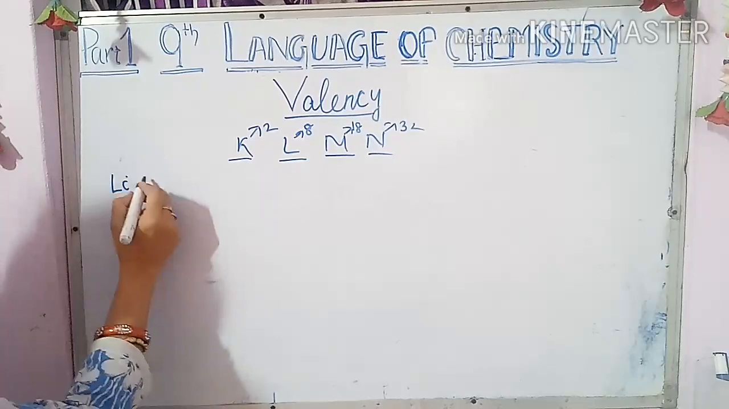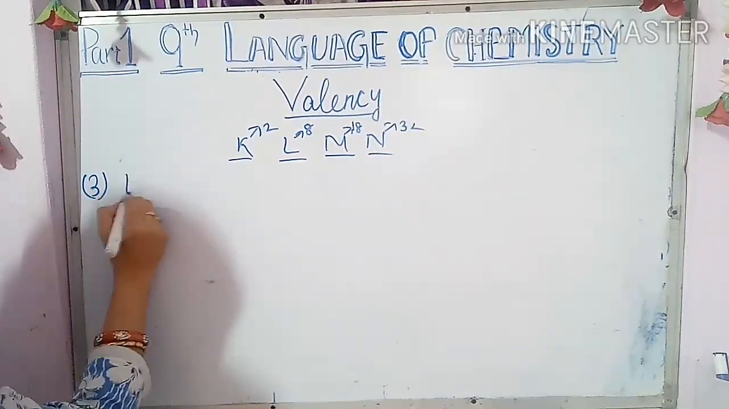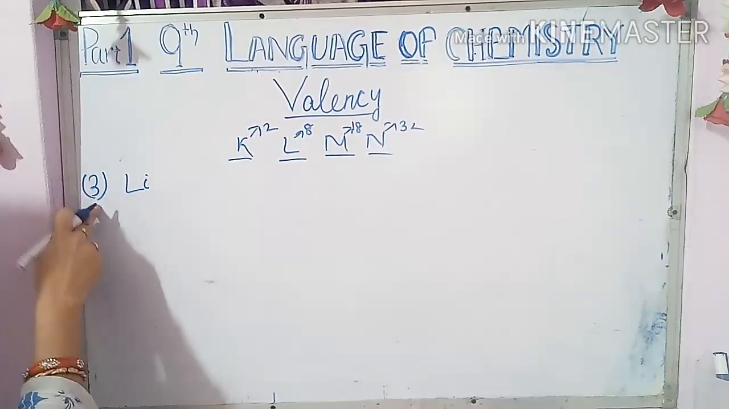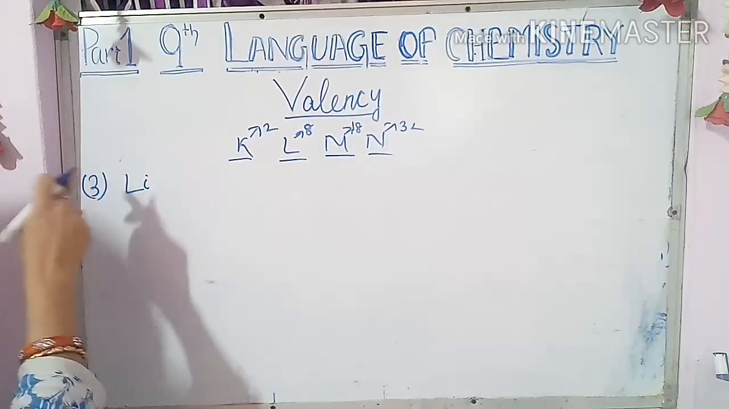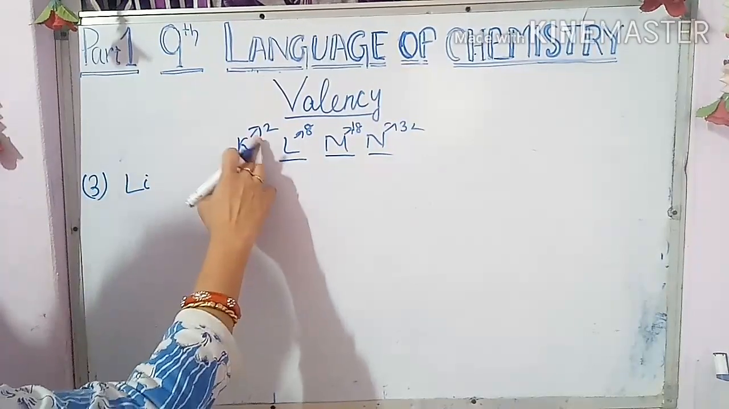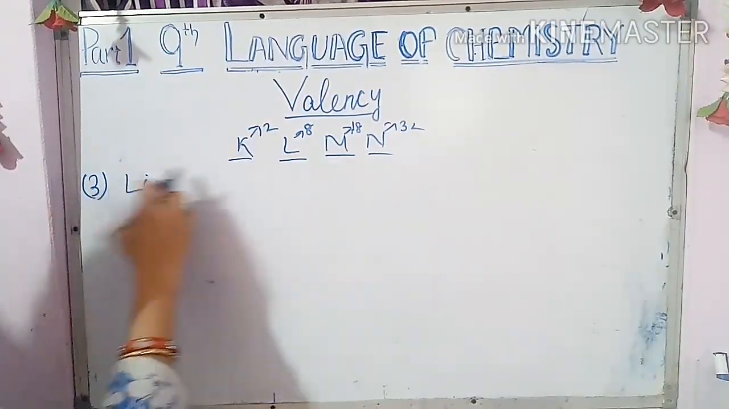Lithium means, see, what is the atomic number of lithium? That is 3. As I have told, the atomic number is the number of protons, and it is also the number of electrons. Now you arrange it. 3 means, how many electrons can the K cell hold? That is 2.